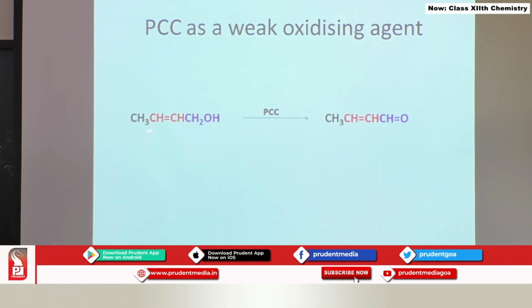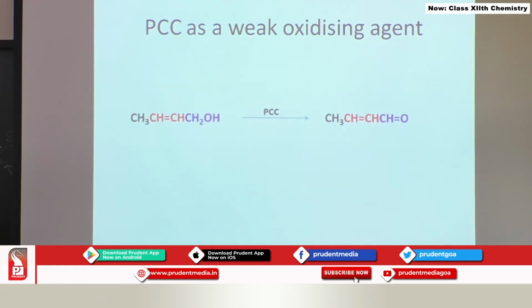Another important use of pyridinium chlorochromate here is that, see, in this particular compound there are two sites of reaction. One is the alcoholic group where the reaction can occur, and the second one is CH double bond CH. Here also oxidation can occur. If you make use of PCC, then the reaction is going to occur only at the alcoholic group. That means the CH2OH group will get converted into CH double bond O group, that is the aldehydic group, and the double bond is going to remain intact in the final product also. In such conditions, if you want this desired product, then you are going to make use of pyridinium chlorochromate as an oxidizing agent.